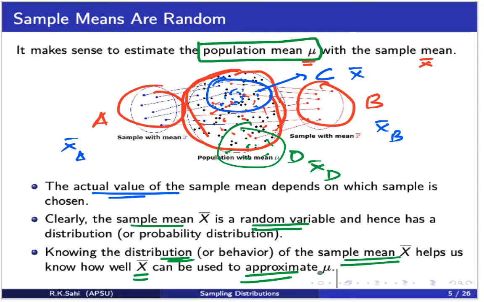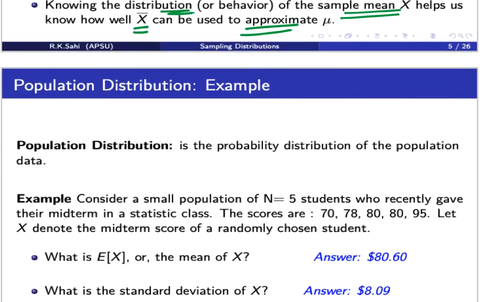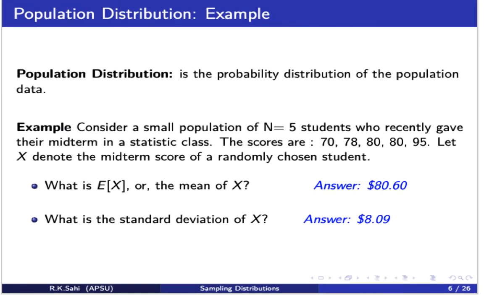So I'm going to start with an example to show how we can find this distribution and what it is going to help us with. Okay, so I'm going to start with a very simple example here. So the first thing we're going to talk about is population distribution. This is the probability distribution of the population data.